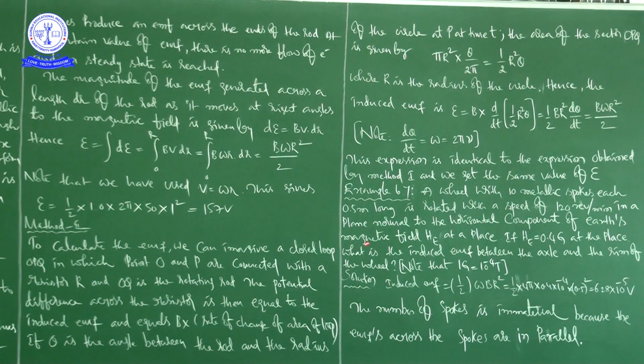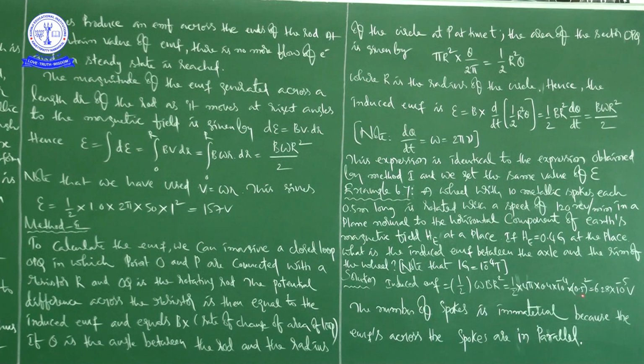Here what is the frequency? 120 revolutions per minute. 120 revolutions per minute means how many revolutions per second? 120 divided by 60 seconds, so finally you are getting 2 revolutions per second. So the frequency is 2. That's why omega is equal to 2 pi nu, which becomes 4 pi, into that is what next,